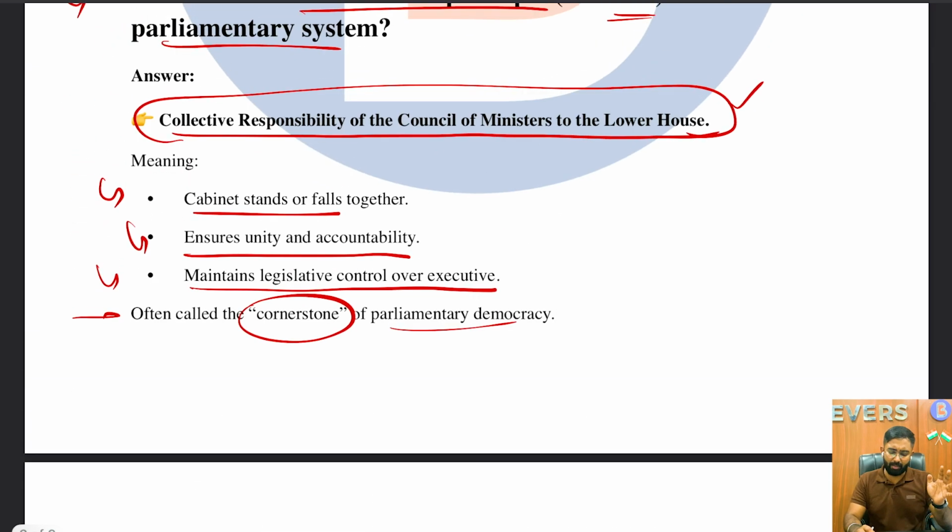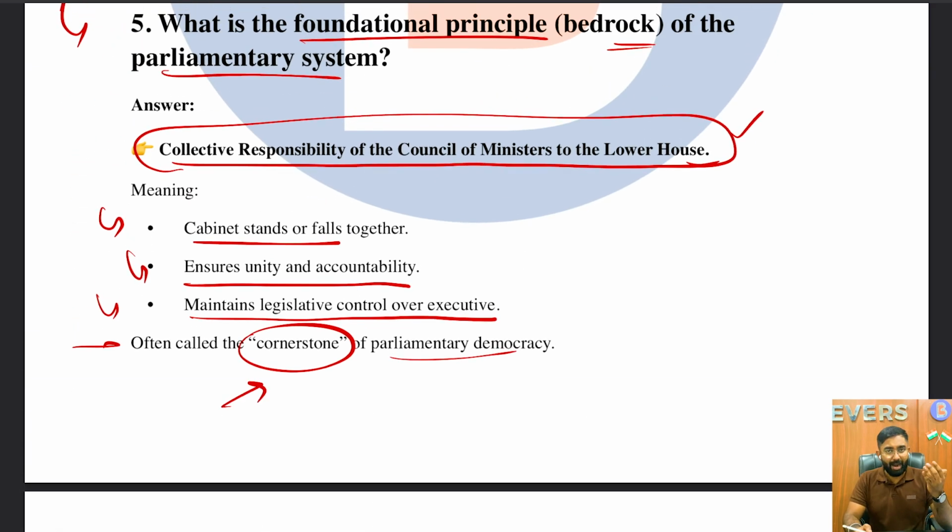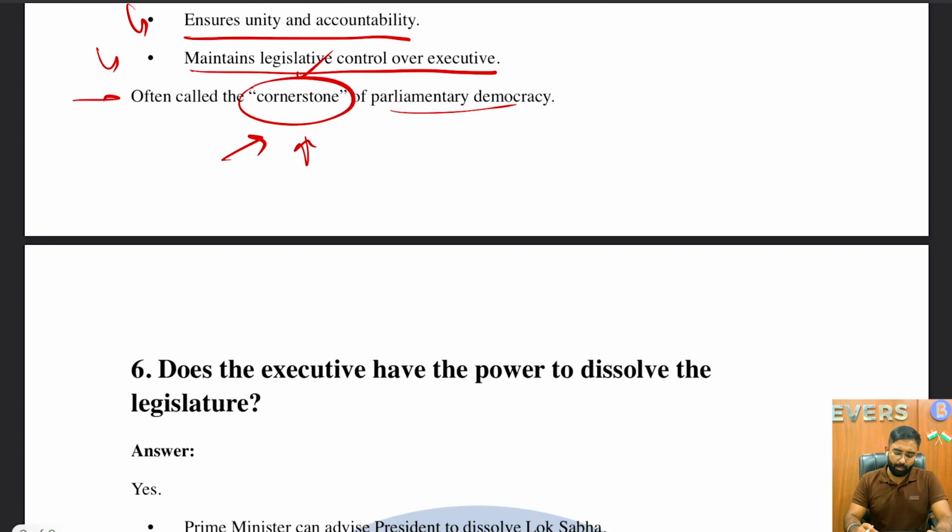So all of these are very important. These things will be very handy for you to write mains answers also, right? Anything related to the parliamentary system, they are either the bedrock of the Indian parliamentary system, or let's say they are the cornerstone of parliamentary democracy. So all of these are pretty much correct.